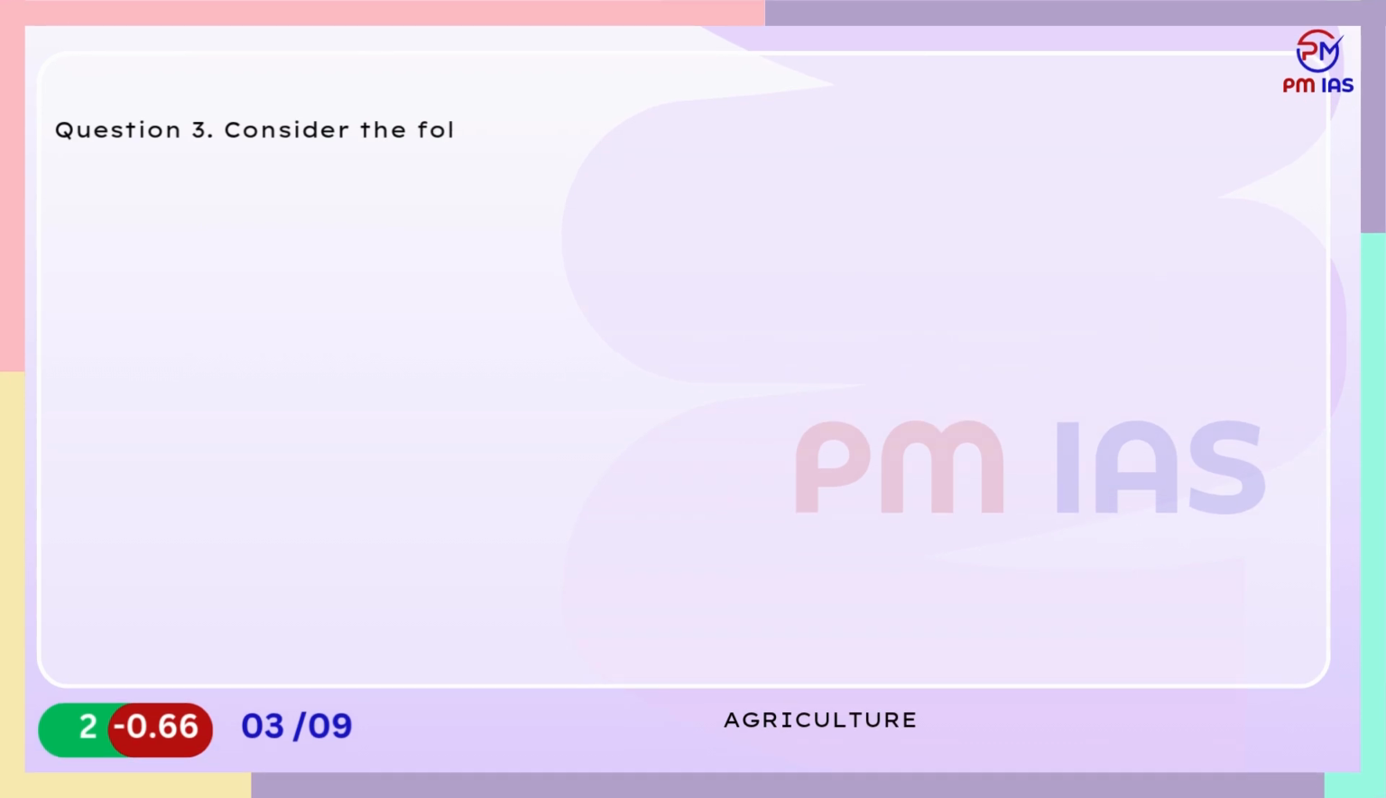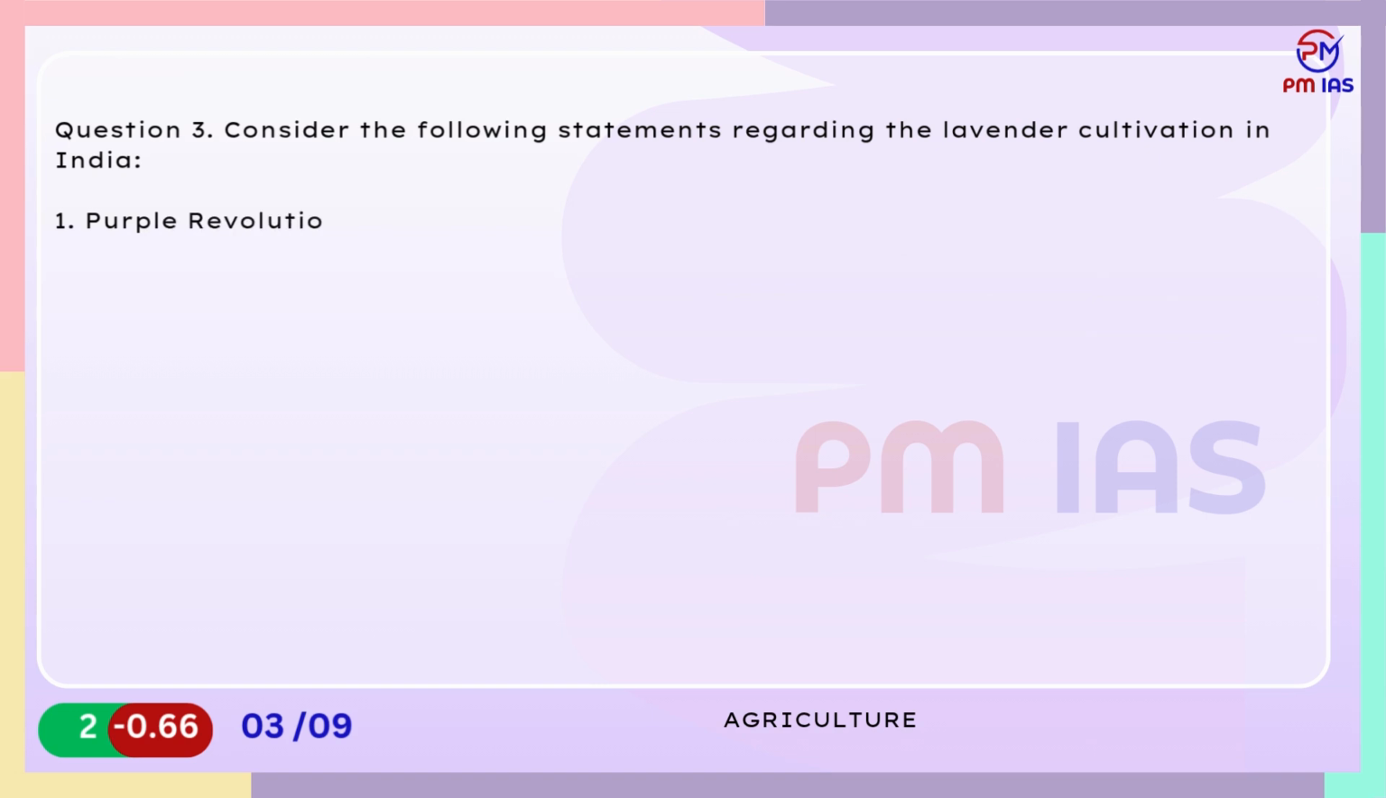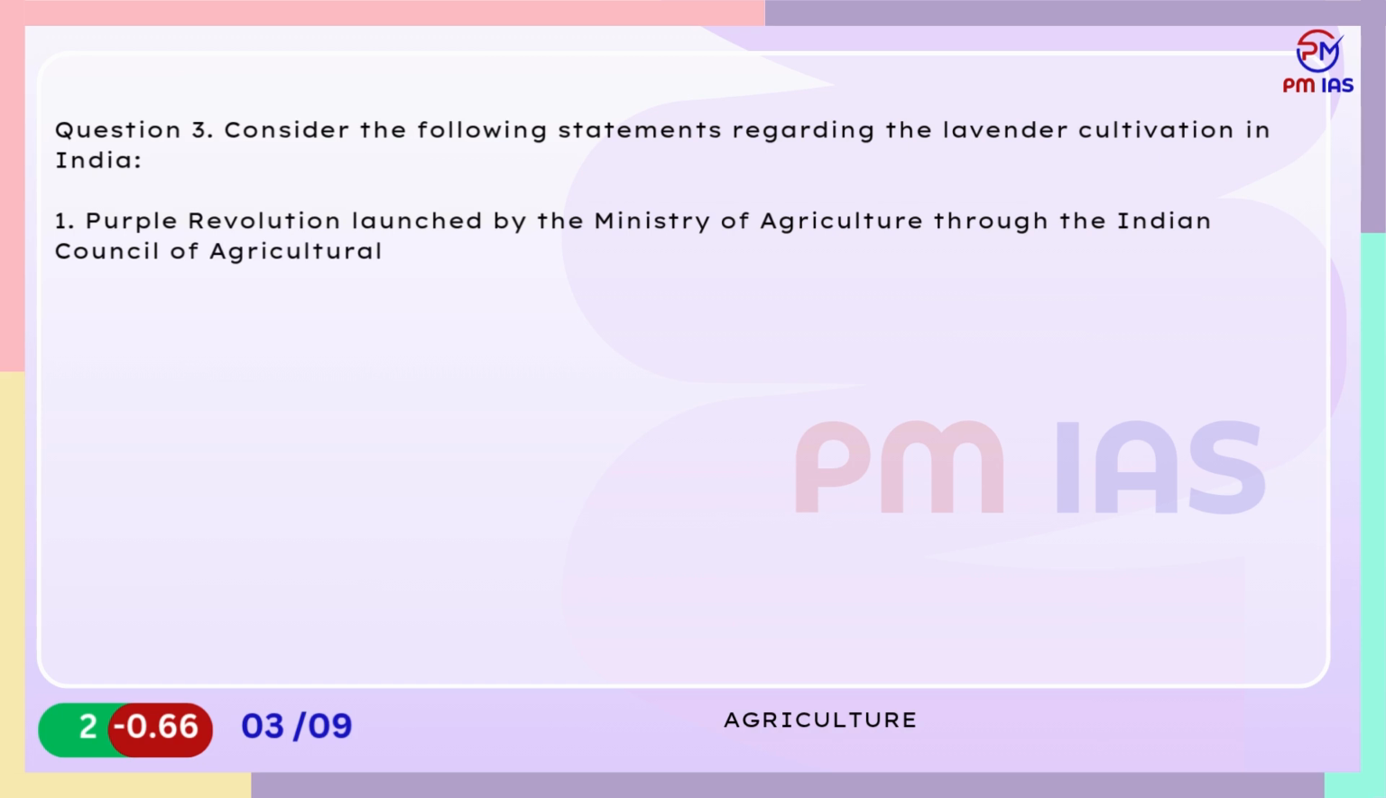Question 3. Consider the following statements regarding the lavender cultivation in India. 1. Purple Revolution launched by the Ministry of Agriculture through the Indian Council of Agricultural Research, ICAR, aims at increasing lavender cultivation in Jammu and Kashmir.